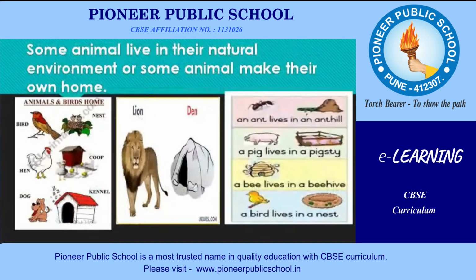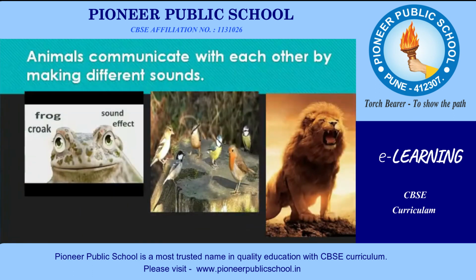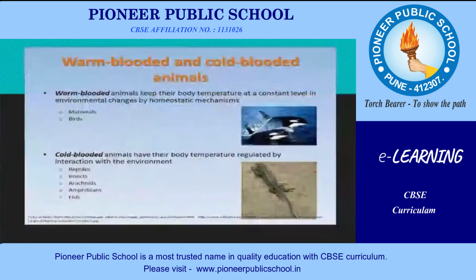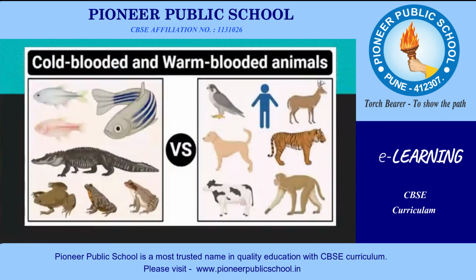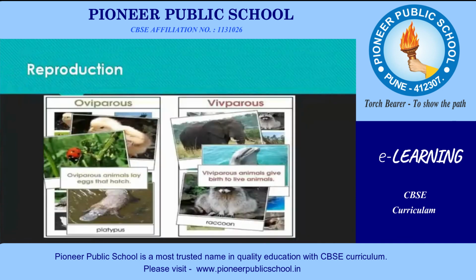And what about communication? Animals make different sounds to communicate with each other. Human beings speak many languages and communicate through speech. Reproduction: animals reproduce through oviparous and viviparous means. And human beings reproduce through viviparous means, giving birth to young ones.